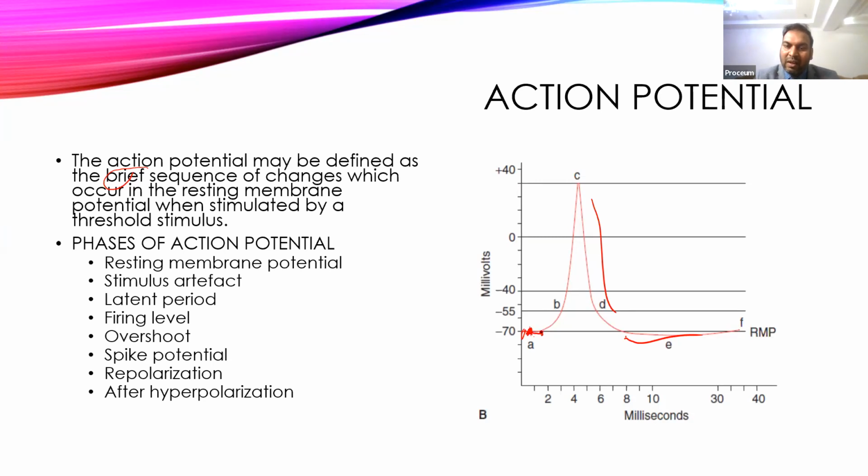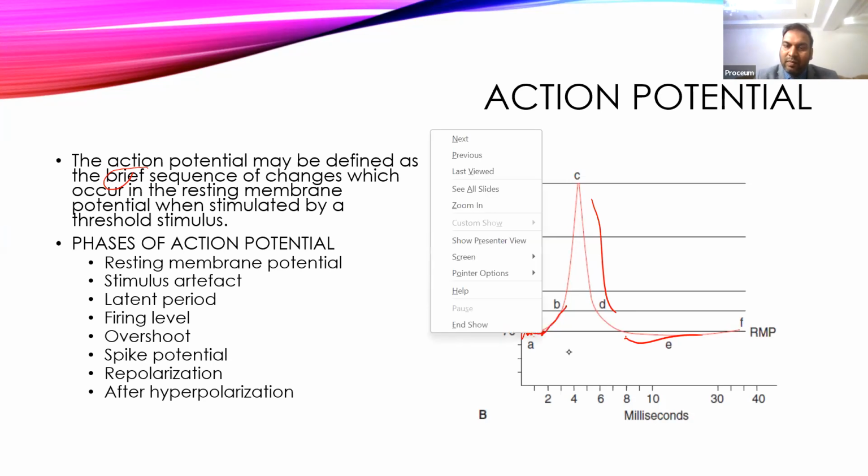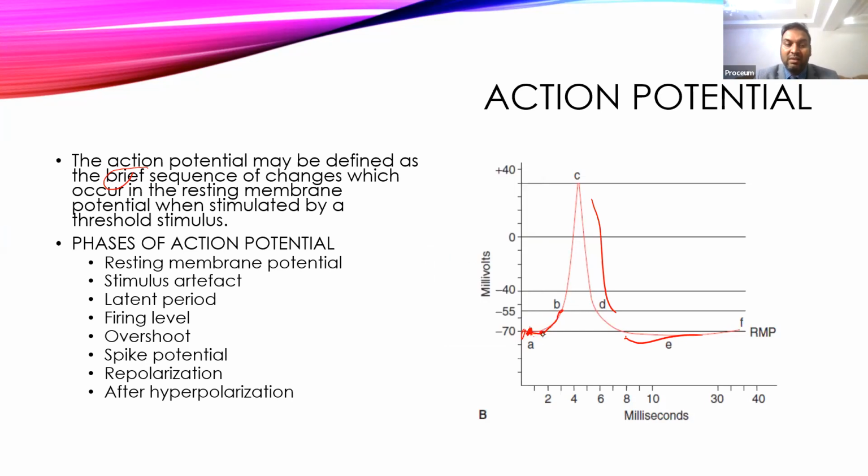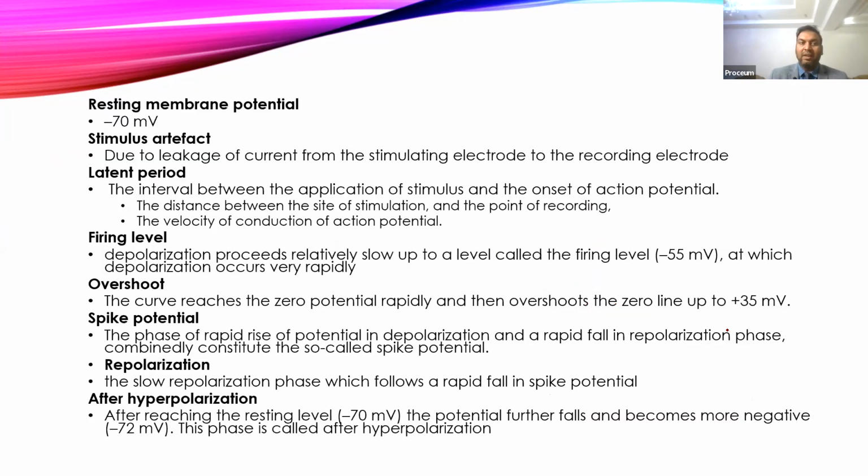From this point to the B is the generation of the firing level, and from here it is a depolarization phase. So this comes under overshoot, and this part is a spike potential, and then this is a repolarization, and this E phase is a hyperpolarization. So these are the different phases of the action potential.